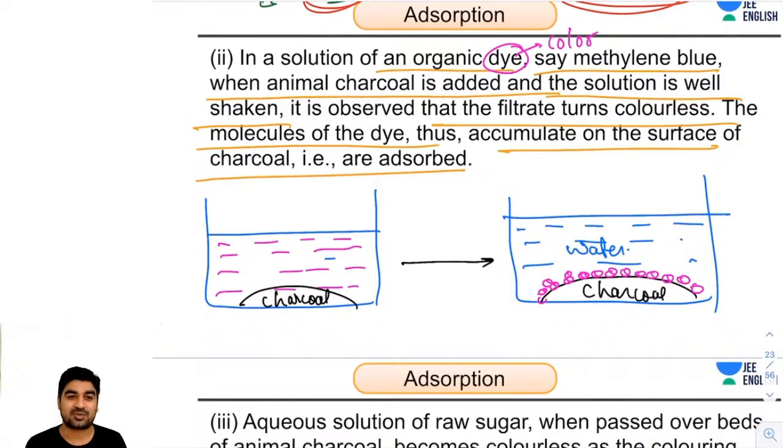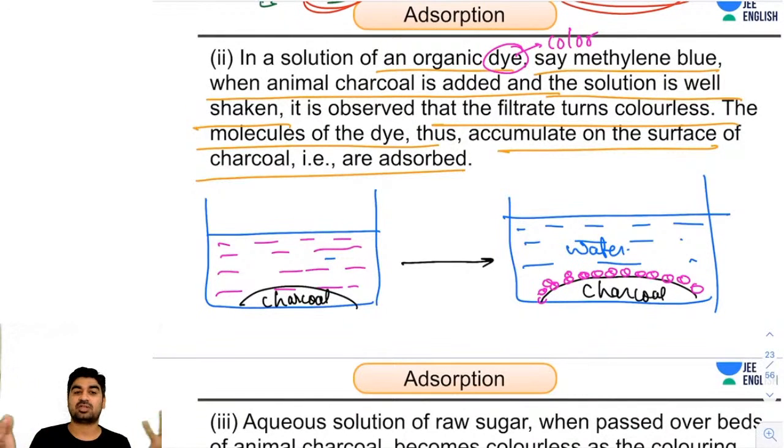What is animal charcoal? Animal charcoal is made from animal bones. You might have seen bones many times along the roadside. There are pores inside the bones. If you have ever seen them closely, there are small pores, and the bone is very lightweight because of those pores, which are throughout it.